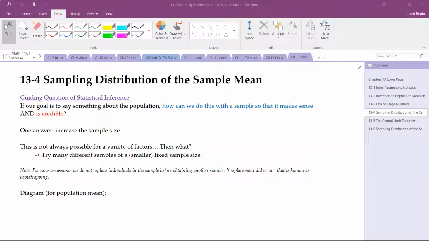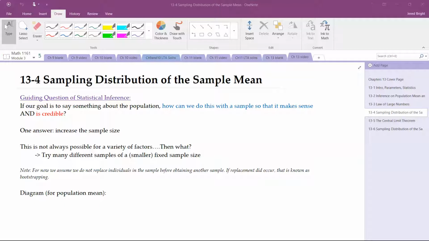Welcome back. We're in this process of dissecting this guiding question of statistical inference, and we're investigating that blue question: how can we do inference with a sample so that it makes sense? We saw with the law of large numbers that one way, if we're looking at the population mean, is to just increase the sample size. Sample size will dominate and give you what you want, because as you increase the sample size, you're getting more and more people in your sample, and therefore a bigger chunk of the population.